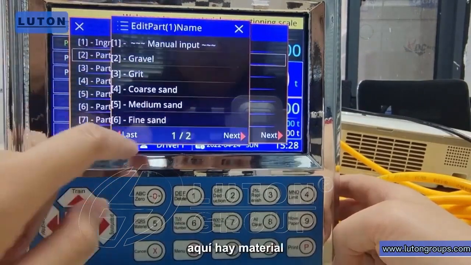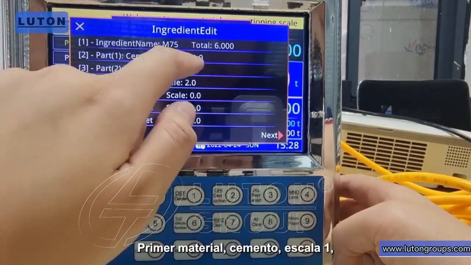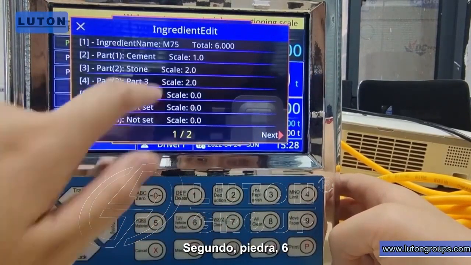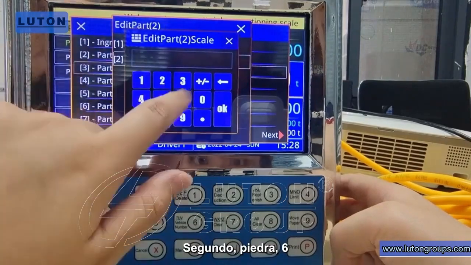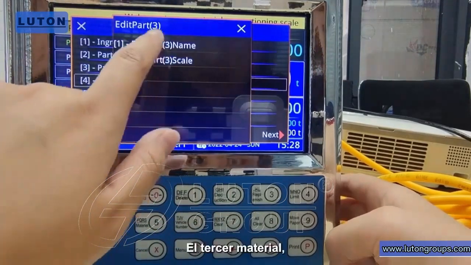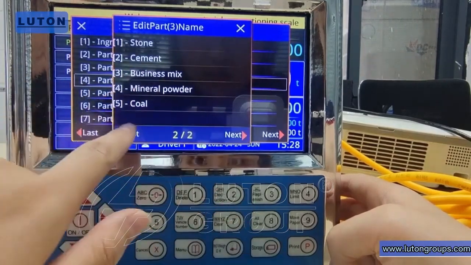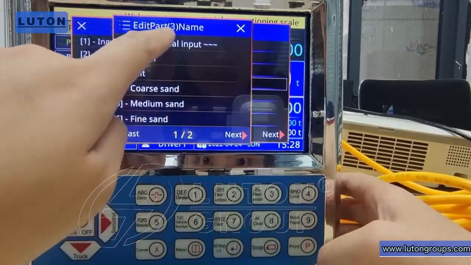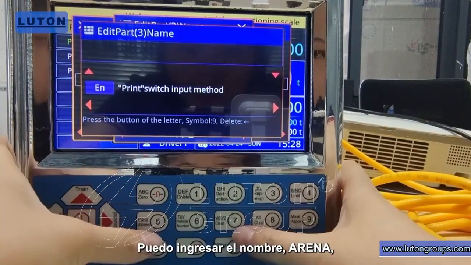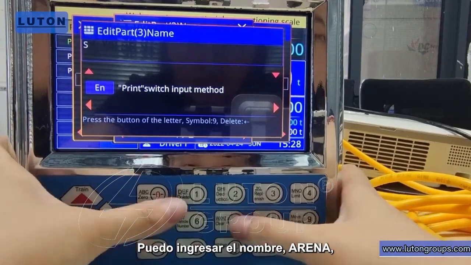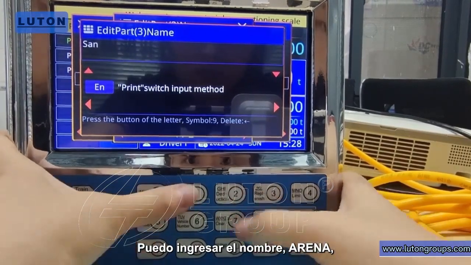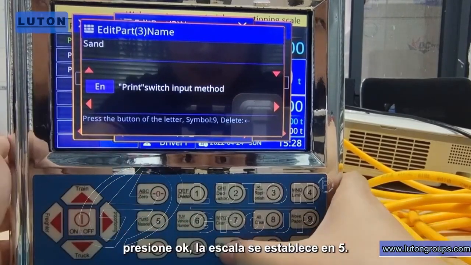Here is material. First material, cement, scale 1. Second, stone, 6. The third material. I want sand. Here didn't show sand. I can input the name, sand. Press OK, the scale set is 5.